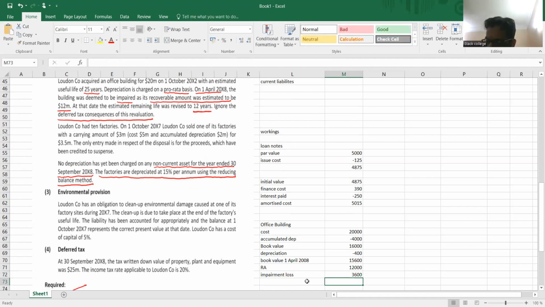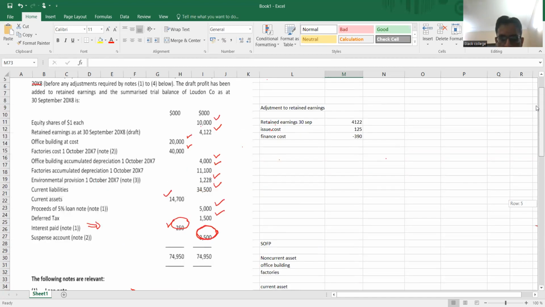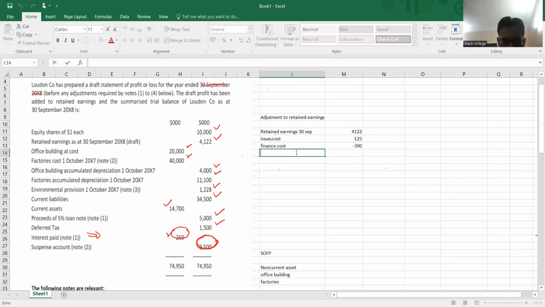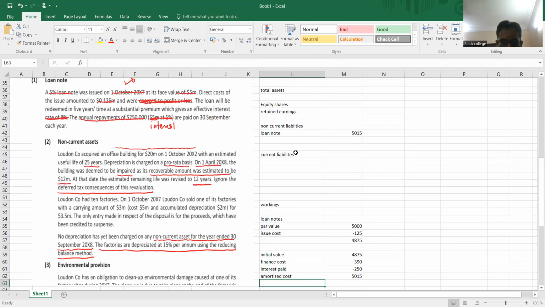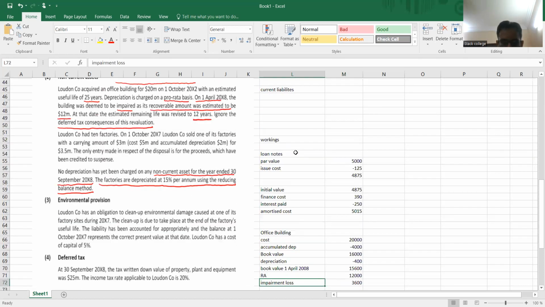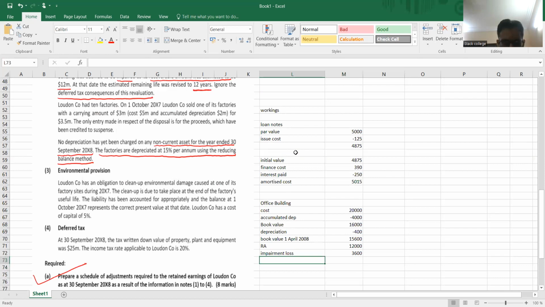Now immediately you can put this into the retained earnings section. 3,600 impairment. If I charge impairment, it will reduce my profit and so my retained earnings. So this is the effect of impairment, that it will reduce my profit. So 3,600 is the adjustment here. Now, after this impairment, we are left with 6 months. So I need to work out depreciation now. 6 months more depreciation.